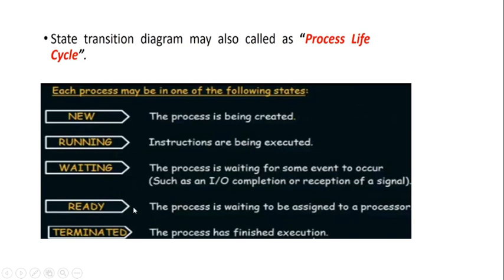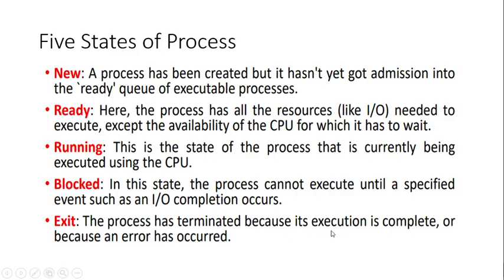Then after the ready state, it is in the running state, or the execution stage. That is, instructions are actually being executed in this part. Then it can go to the waiting state, which can also be called the blocked state. Momentarily it is blocked. The process is waiting for some event to occur, such as input output completion or reception of a signal. Then finally it goes to the terminated or exit state, that is, the process has finished execution. So these are the 5 states of the process.